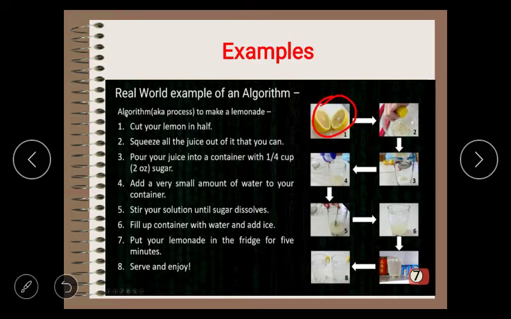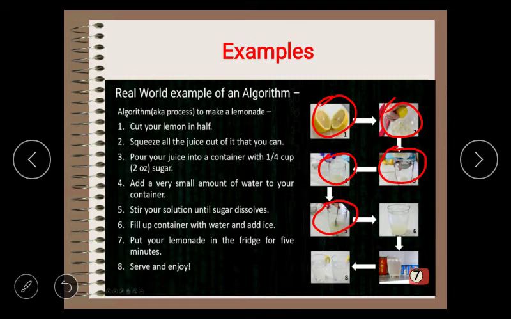In steps 2 and 3, we squeeze and pour the juice into a container. In step 4, add a small amount of water. In step 5, stir the solution until the sugar dissolves.